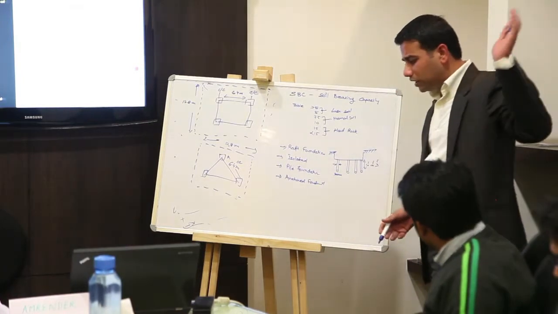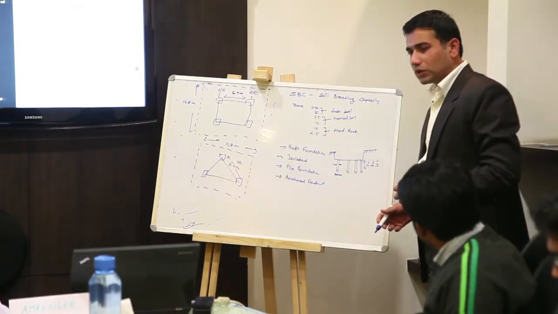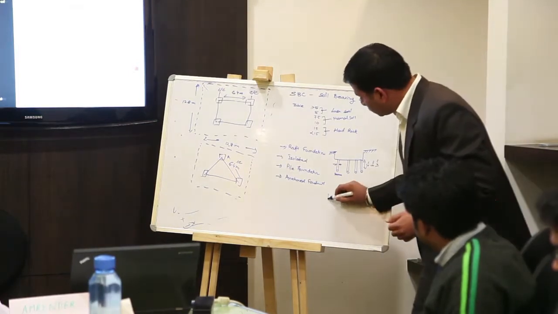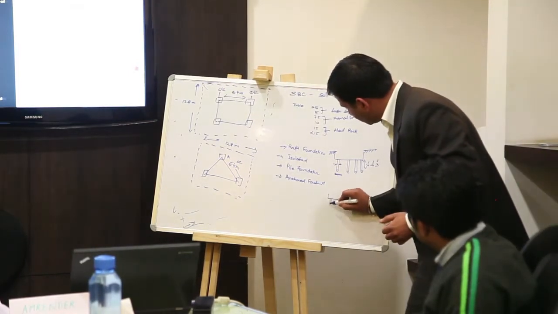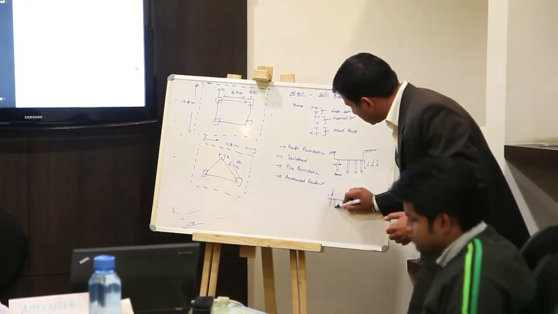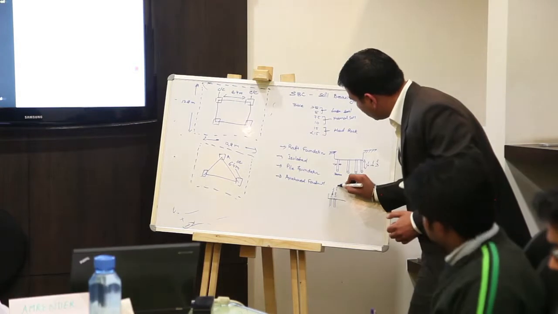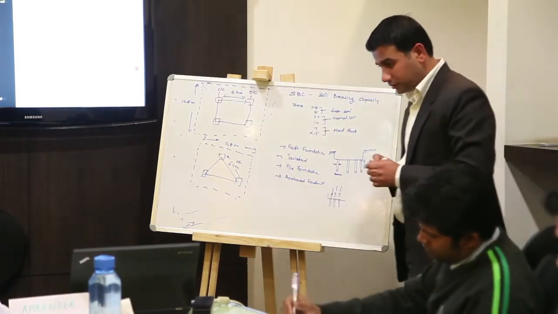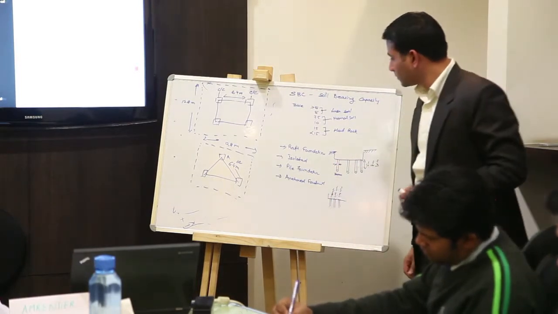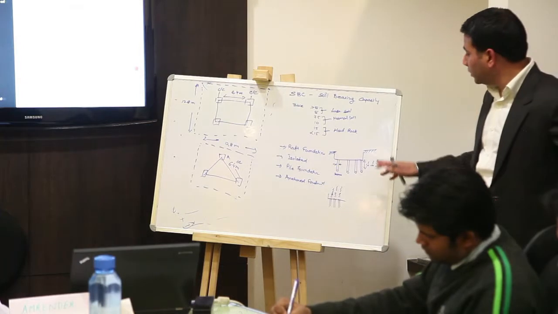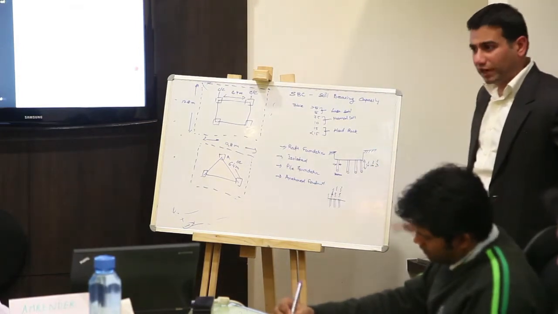Suppose we are going to the Chandni Chowk area. That is a very congested area. There we use the small piles, suppose 100 mm, but the number of piles will increase. Where the soil bearing capacity is low, loose soil, there we generally use the pile foundation.